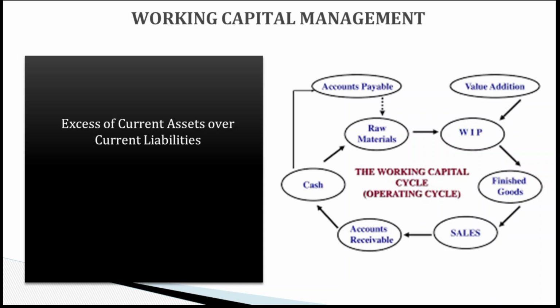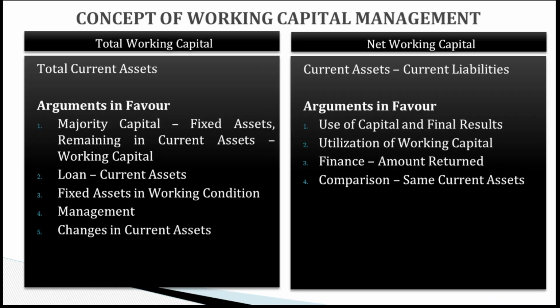You can see on the right hand side there is a working capital cycle. From cash it is converted into raw material, from raw material to WIP to finished goods to sales to account receivable, and from account receivable to again cash. So this whole cycle is called working capital cycle, or we can also say it operating cycle.